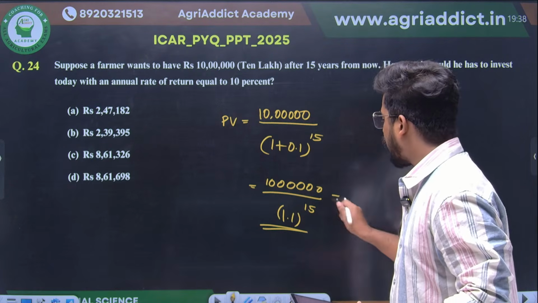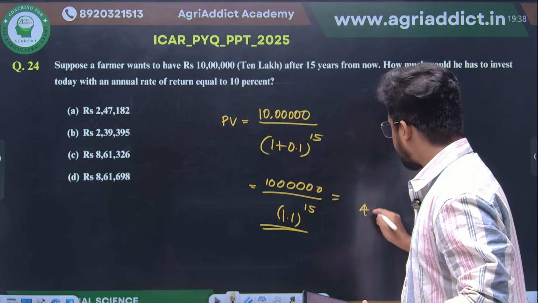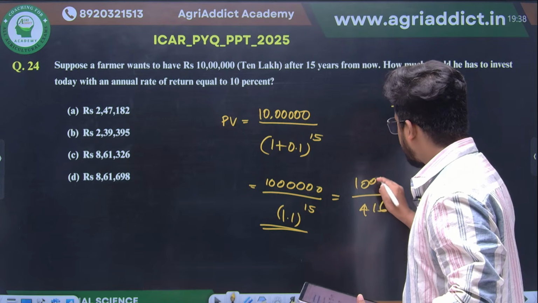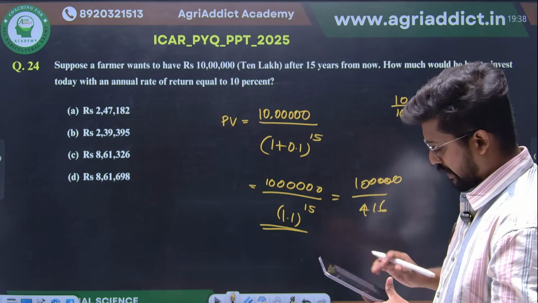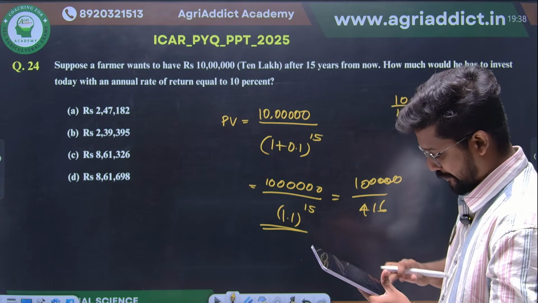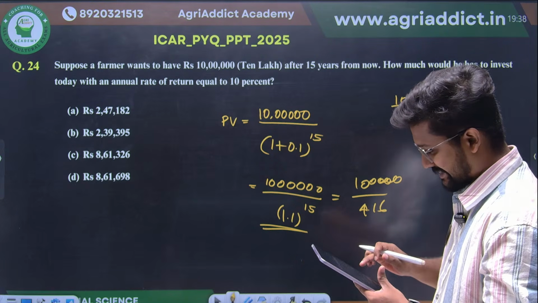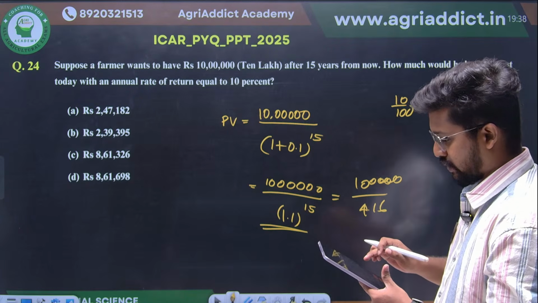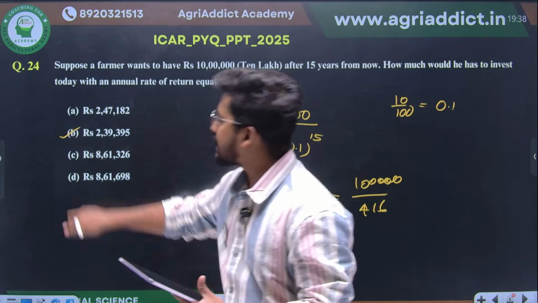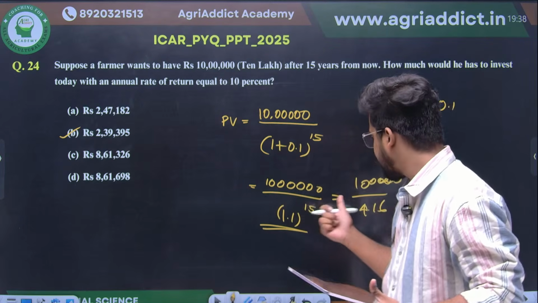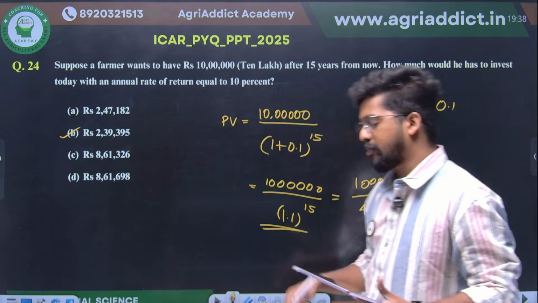It almost comes to maybe 4.16 or something like that. And the final answer I have to calculate, I'm not good in this kind of mathematics. It is 2,39,235 rupees. Exactly this value will be coming after calculating 10,00,000 divided by 4.16.